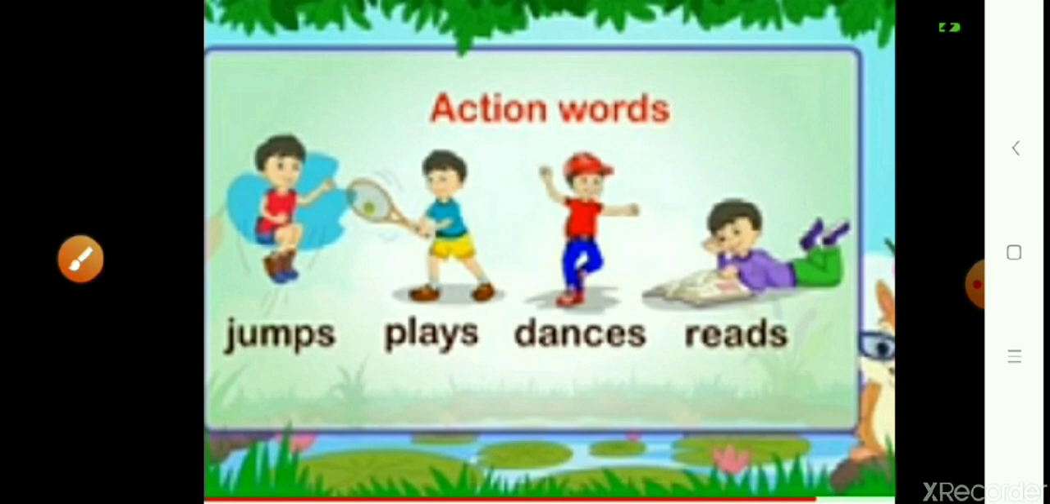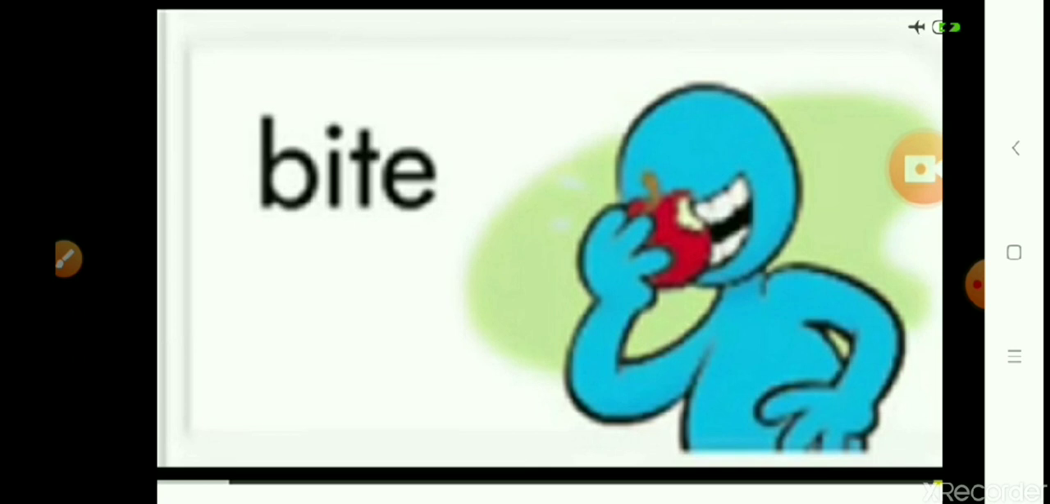As I told you, whatever you do is also an action word. You also play, dance, jump, run, walk, sleep, sit, all those are action words. Children, here are a few more action words, like bite. You bite an apple, you bite a biscuit, you take a bite of your chapati, all that comes under action words. Biting is an action word.